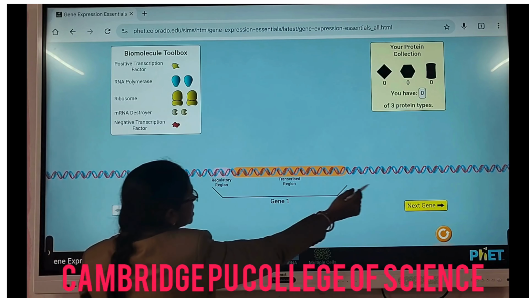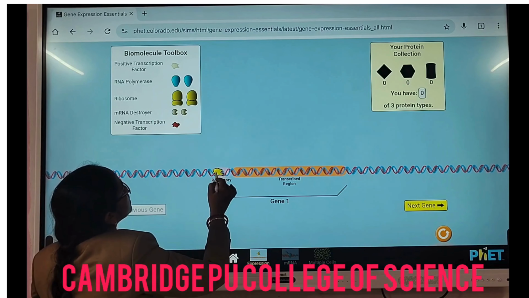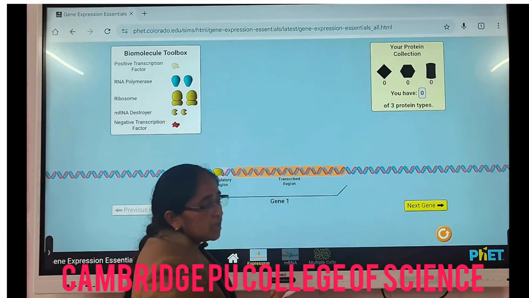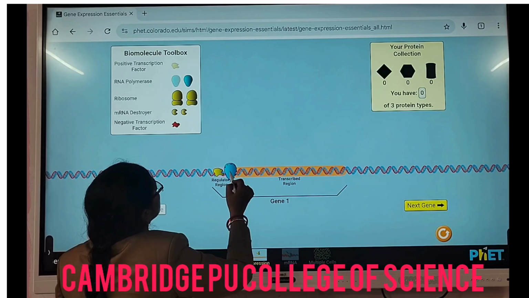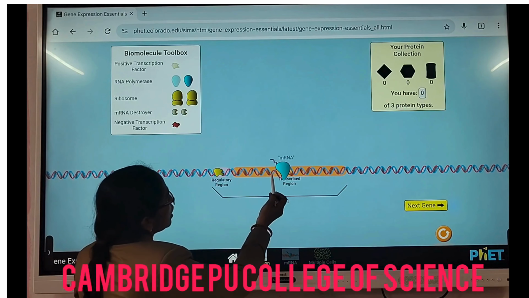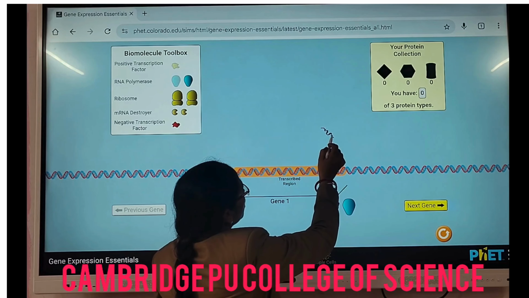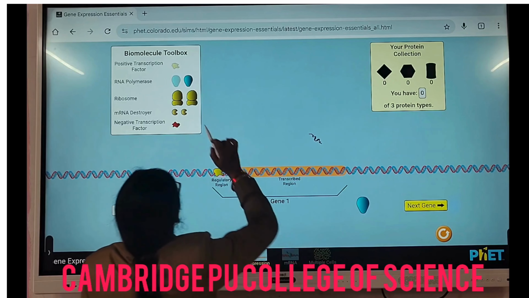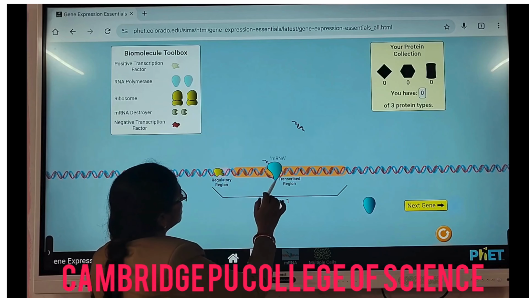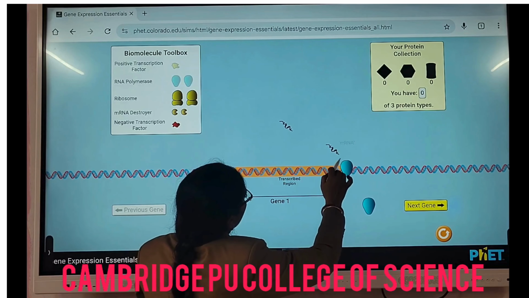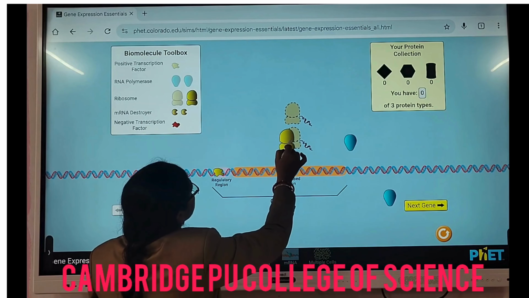For effective gene regulation, there are some regulatory proteins also. For example, this regulatory protein in the regulatory region is needed for effective gene expression, and definitely for transcription to occur, we need an RNA polymerase. Now you see how it is happening. It is moving through the DNA, and here you can see the RNA has been formed. Now you see how the mRNA is forming. For translation we need what?